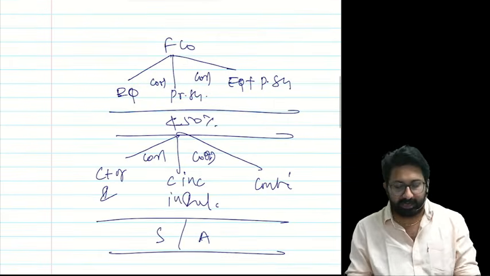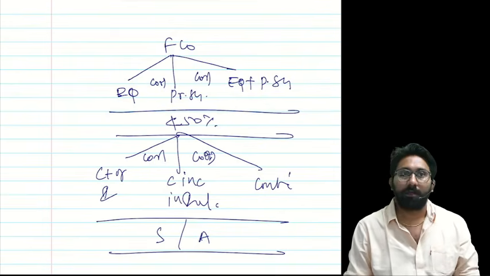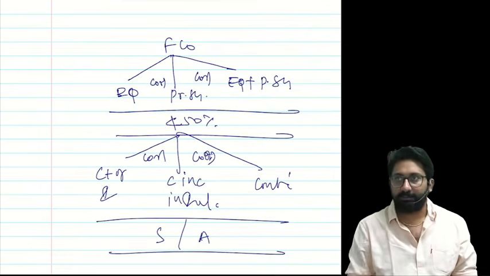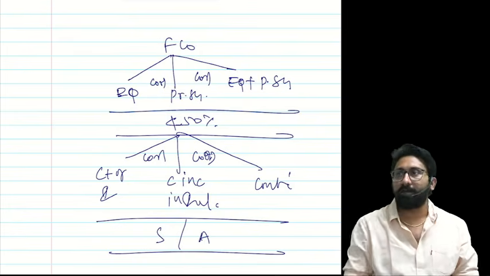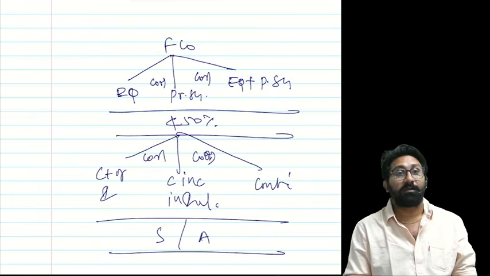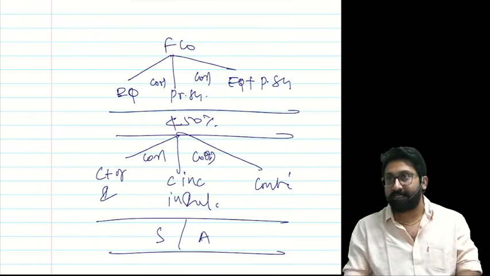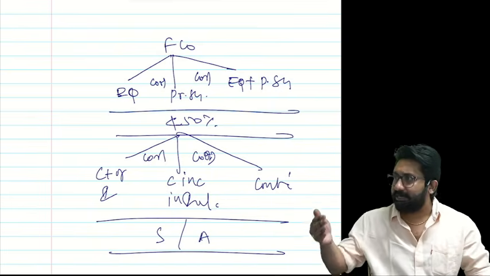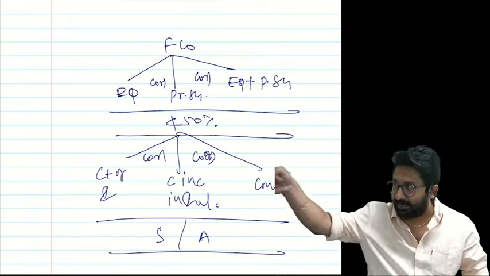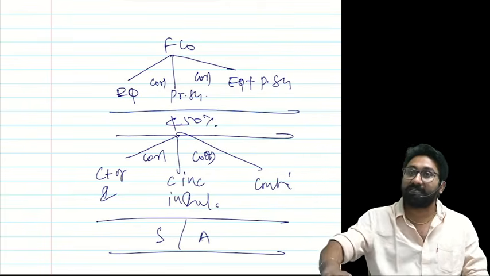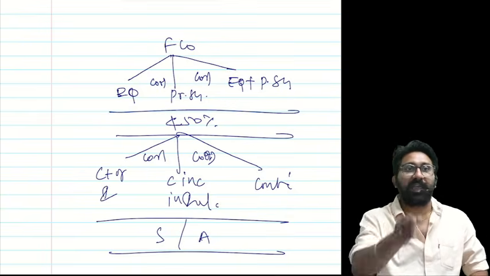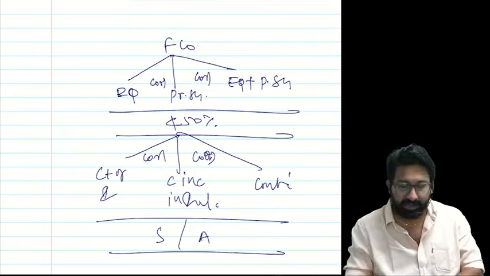Tell me now. Start again. That foreign company is having equity or preference share capital. In that, how much? Not less than 50%. Who is holding it? Citizens of India or companies incorporated in India or citizens of India and companies incorporated in India, either single or in aggregate.